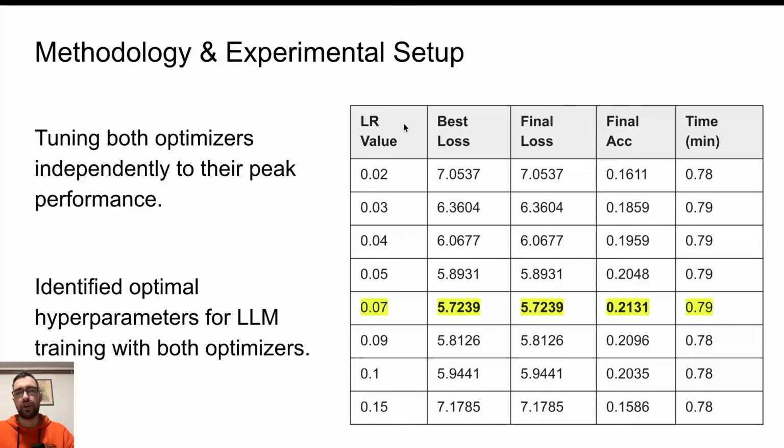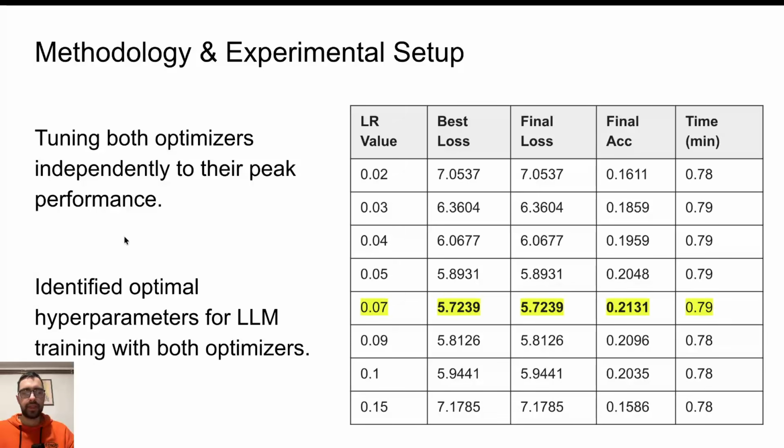Here is an example of the results of the experiment. For the first experiment, these are learning rate ablations for the Muon optimizer. In the first experiment, I tried different learning rates, all of these for the Muon optimizer, and the best loss, which is the lowest error, was made with this particular learning rate. The accuracy was also highest, and the training time is negligibly longer than other configurations,